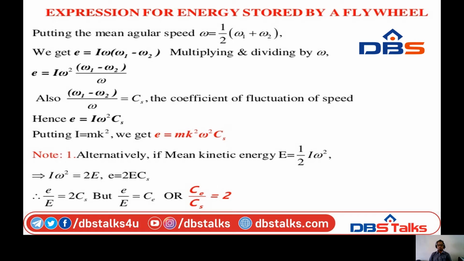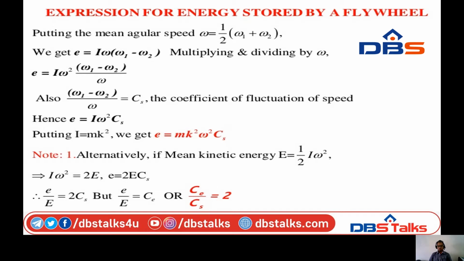At the same time, we can write the mean kinetic energy, capital E, as half I omega square, where I omega square is equal to 2E. That means E is equal to 2E into C suffix s.